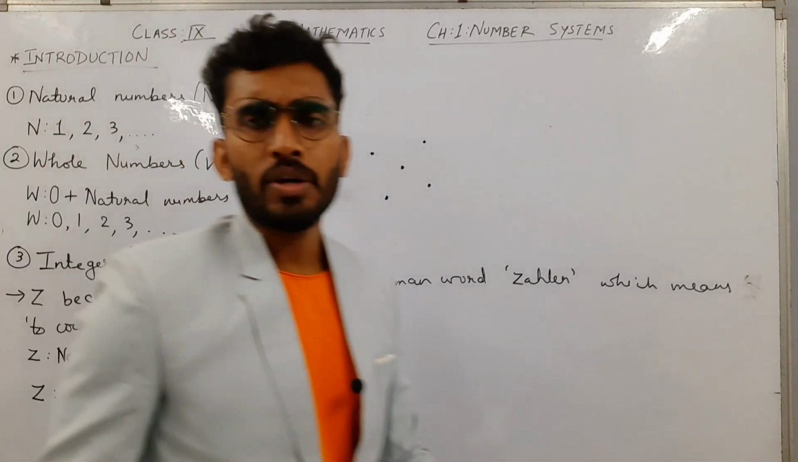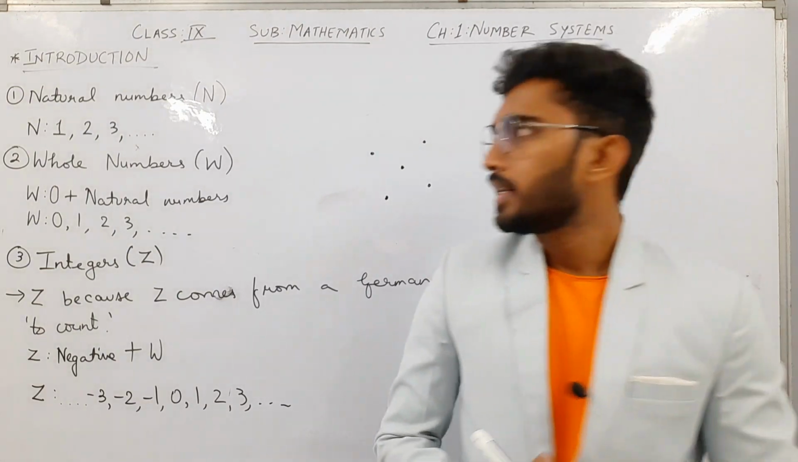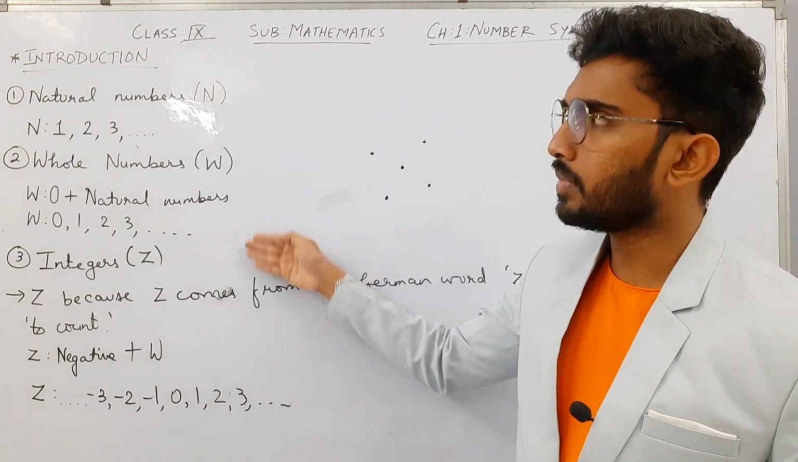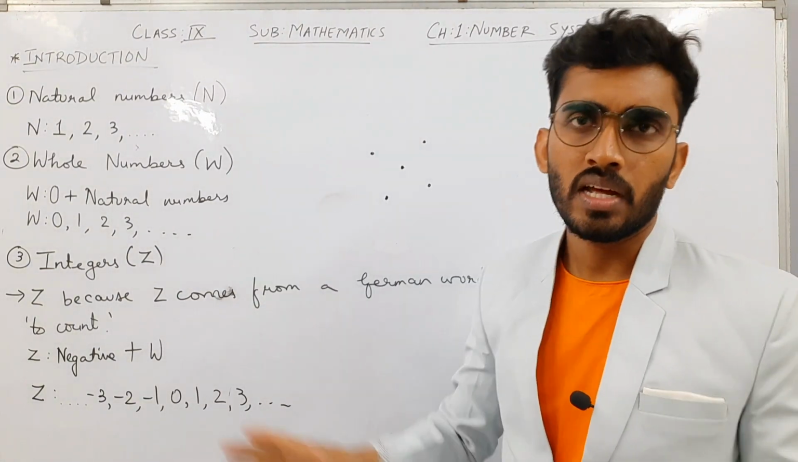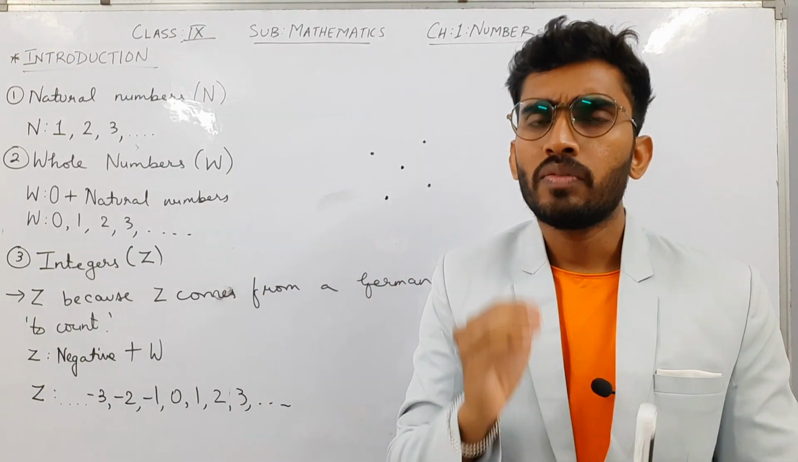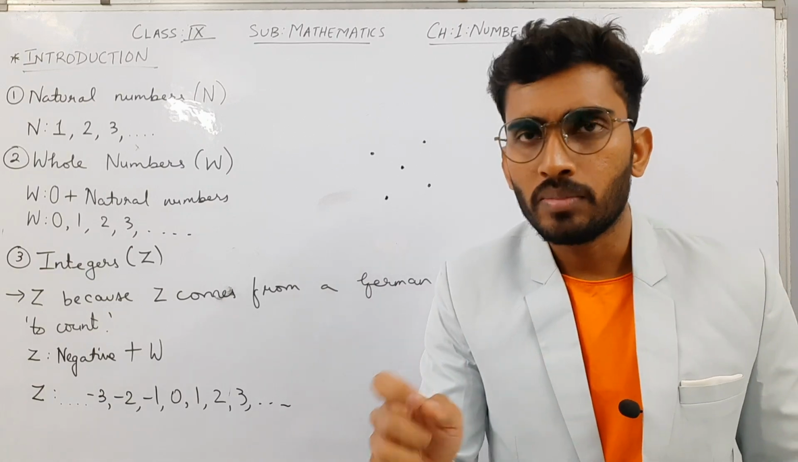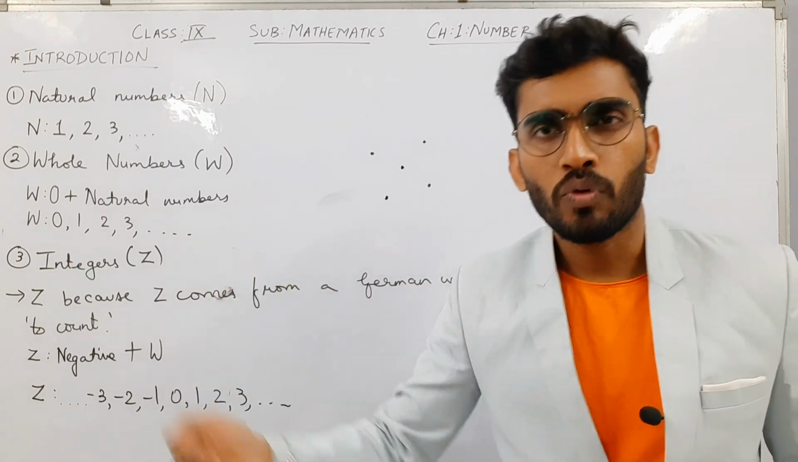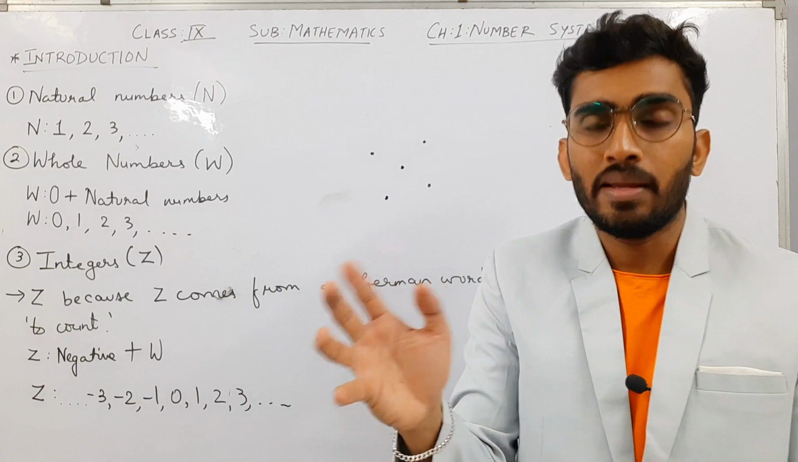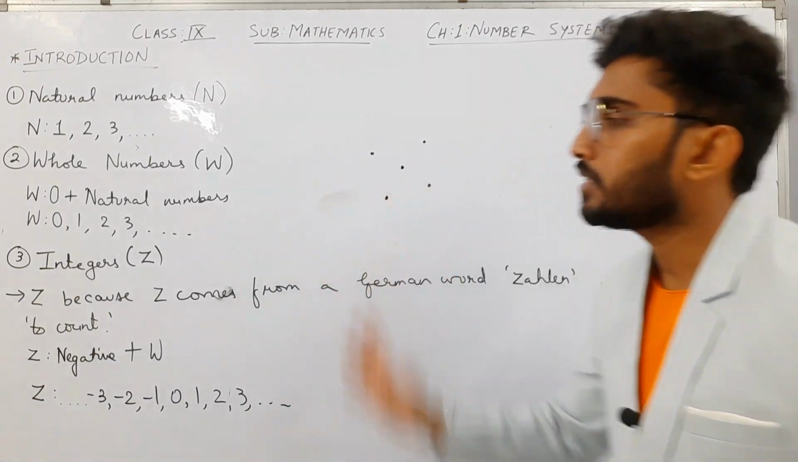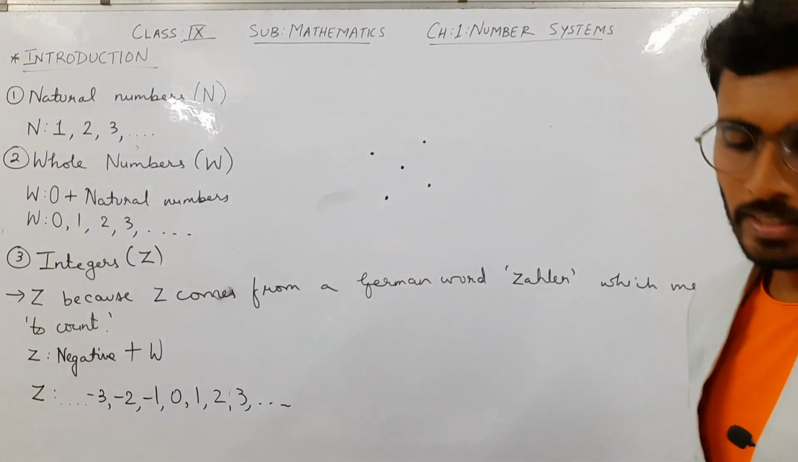One thing you have to keep in mind is that all these three sets of numbers, natural, whole and integers, do not have any decimal or fractional numbers, only complete numbers. No 3.4, no 4.6, not that type of numbers. So these are the three sets: natural, whole and integers.